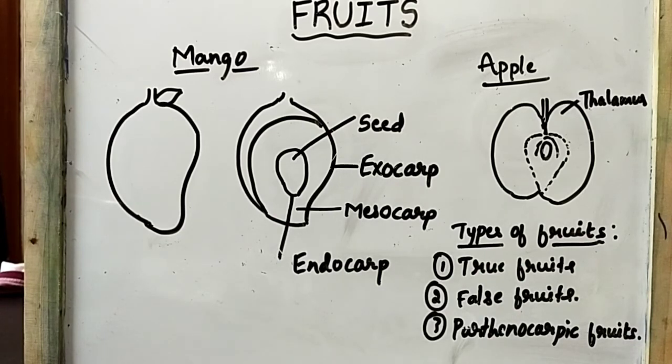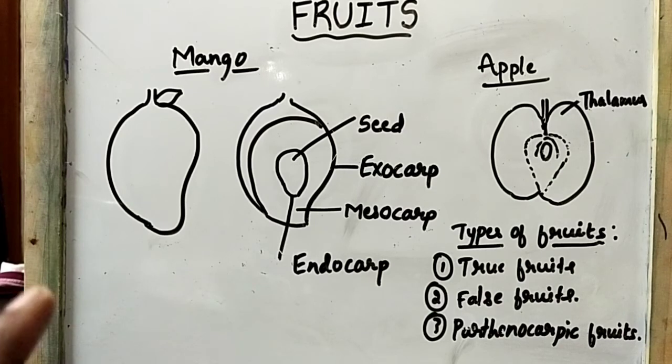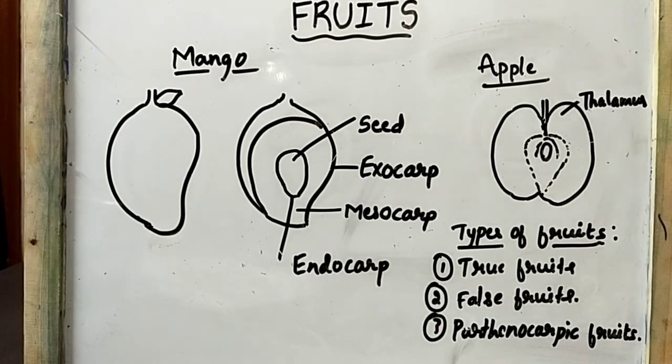Understood? So it is different. In the coconut, what we are eating is the endosperm. It is different from one fruit to another fruit. In the orange, the juicy edible part is the mesocarp. So like this, the edible part of different fruits is different.